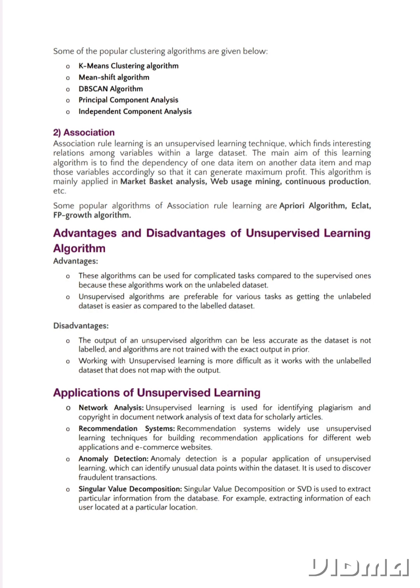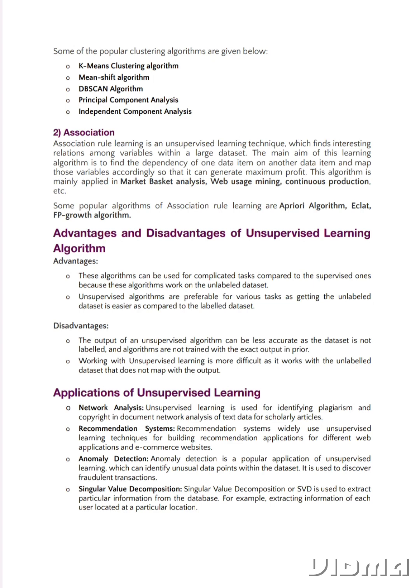Disadvantages. The output of an unsupervised algorithm can be less accurate as the dataset is not labeled, and algorithms are not trained with the exact output in prior. Working with unsupervised learning is more difficult as it works with the unlabeled dataset that does not map with the output. Applications of unsupervised learning.